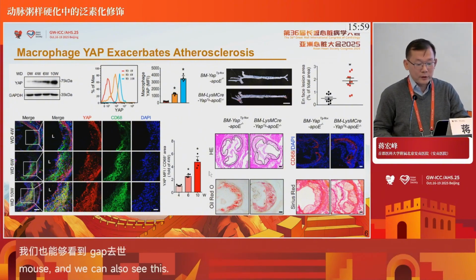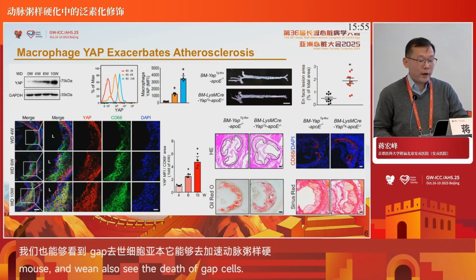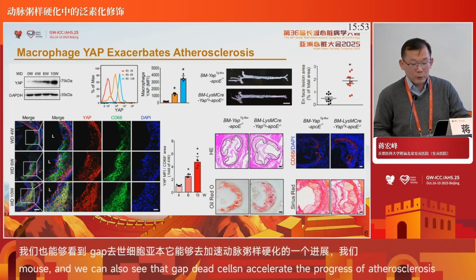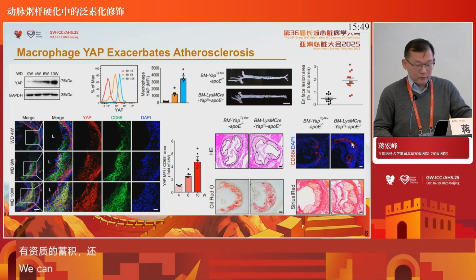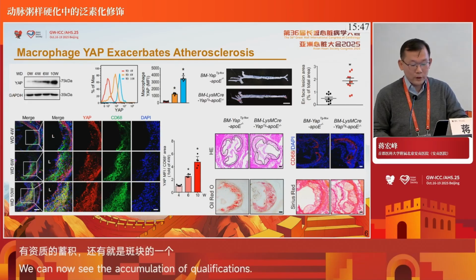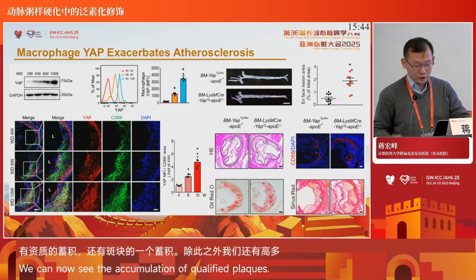After expression, we have an enlarged plaque, more lipid accumulation, more inflammatory cells, and also a destructive structure of the collagen contents.